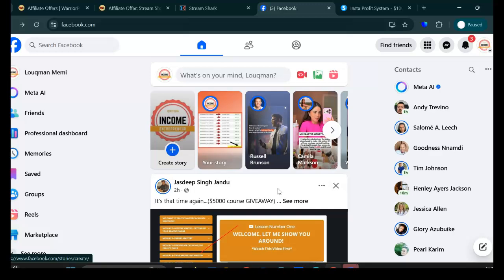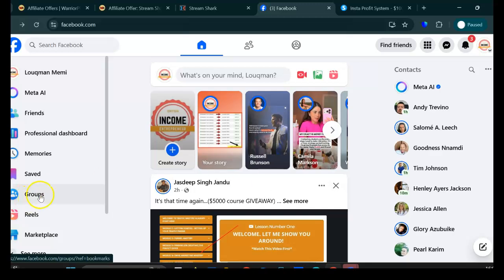Now, every one of your followers and friends, including outsiders, are going to see this and they're going to look at it and say, wow, what is this? Let me contact this guy. Let me see what this is all about. I want to learn how to do this. How did you do this? Okay, that's one way of driving free traffic to your affiliate offer.